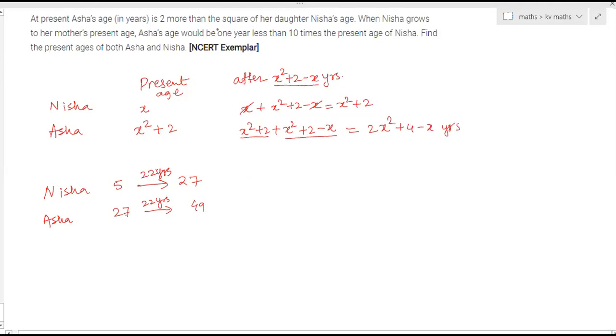Now what they have given: when Nisha grows to her mother's present age, Asha's age would be 1 less than 10 times the present age of Nisha. So Asha's new age is equal to 1 less than 10 times Nisha's present age.